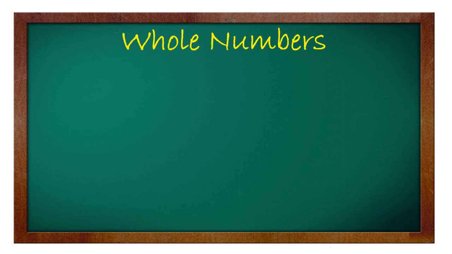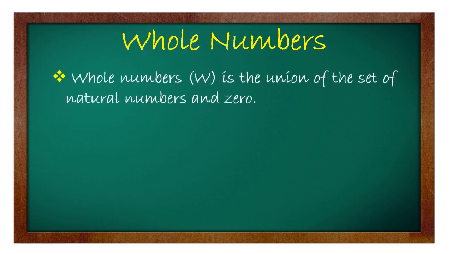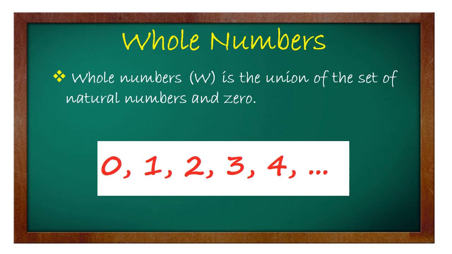The next category of real numbers is the whole numbers. So, anong pinagkaiba ni whole numbers kay natural numbers? Whole numbers, in symbol, that's capital W, is the union of the set of natural numbers and 0. Ibig sabihin, pag sinabi nating whole numbers, it starts with 0. Unlike kay natural numbers, it starts with 1.